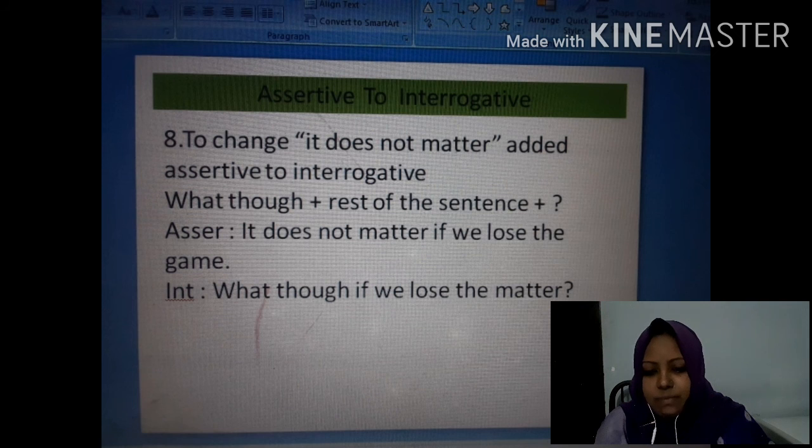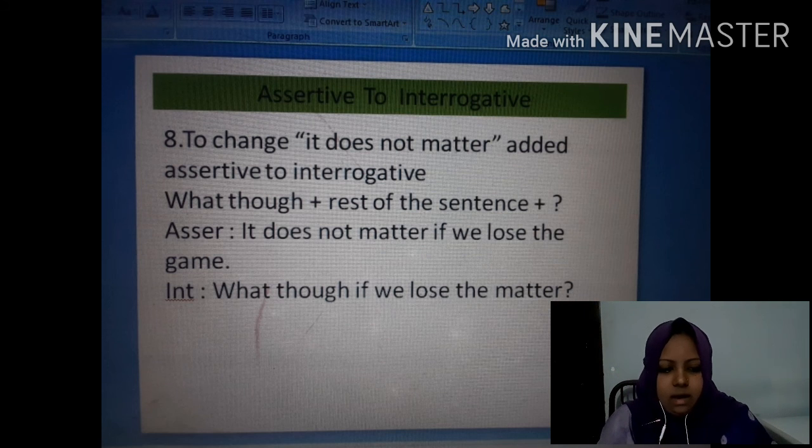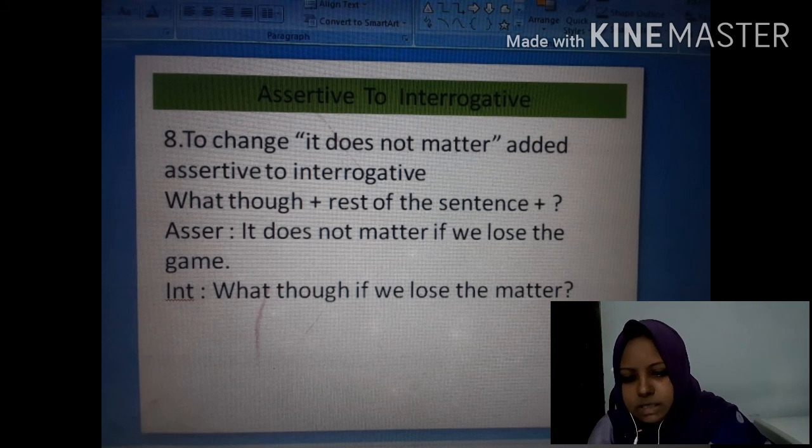We can take an example. It does not matter if you lost the game. Interrogative: what though if you lost the game? Here it will be game, I have written matter by mistake.